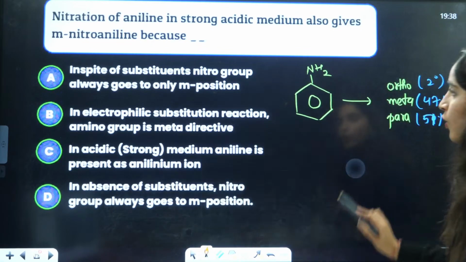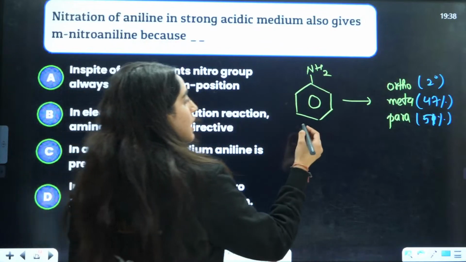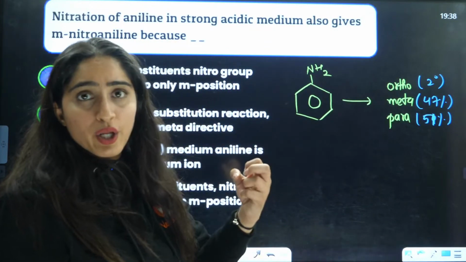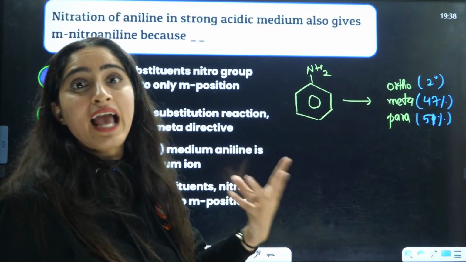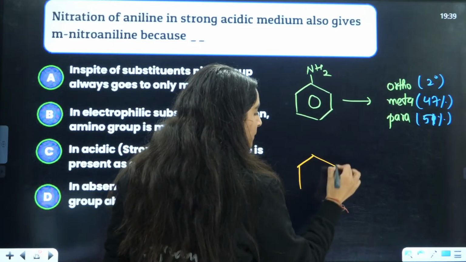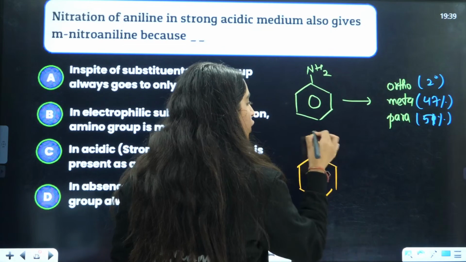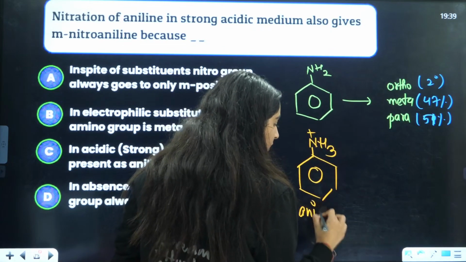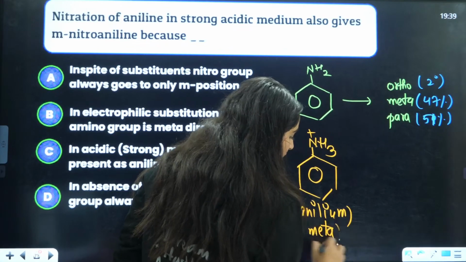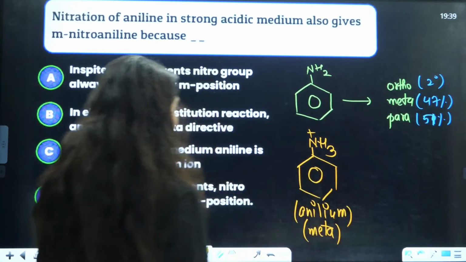Now, the interesting thing is why it is giving you this, because in the nitrating mixture, you have concentrated HNO3, concentrated H2SO4, which is very acidic, and this is a base. That is why, what will happen? A base is a proton acceptor. It will accept the proton and become anilinium ion. And anilinium ion is meta-directing.